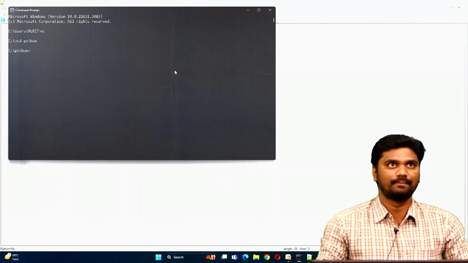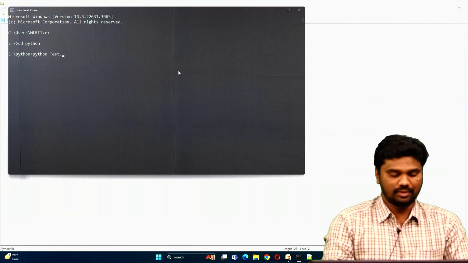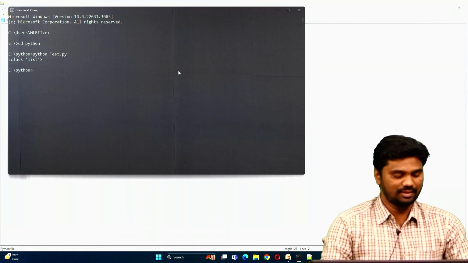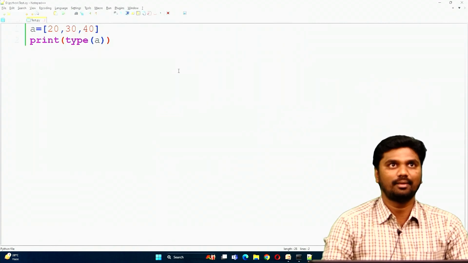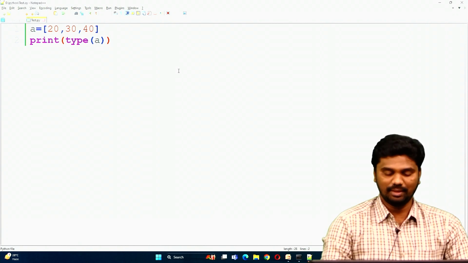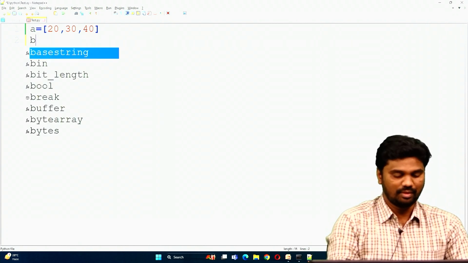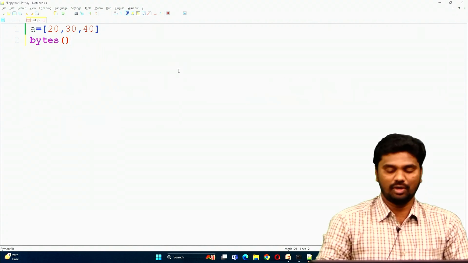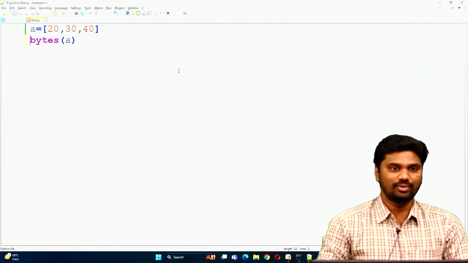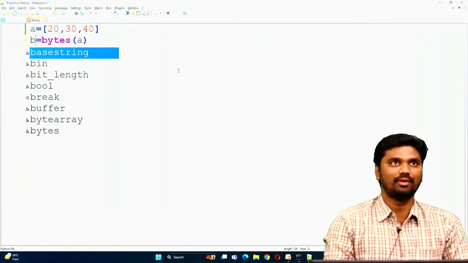Now Python test.py. So what is this actually? A list data type. Now how can you represent this object as a bytes type of object? We have one inbuilt function, the bytes function. Into this function we pass that object, and I assign the result of this conversion to another variable b.